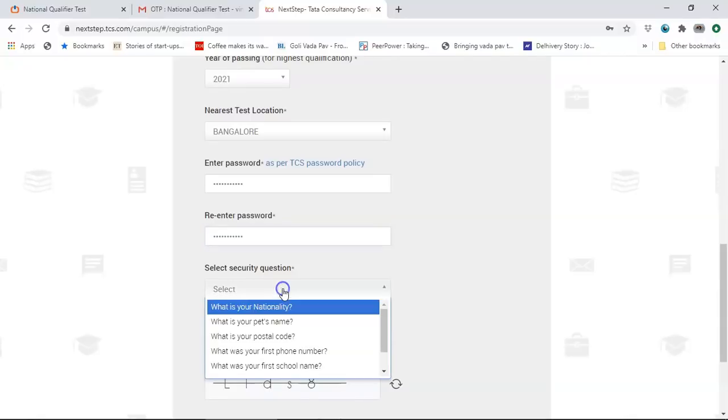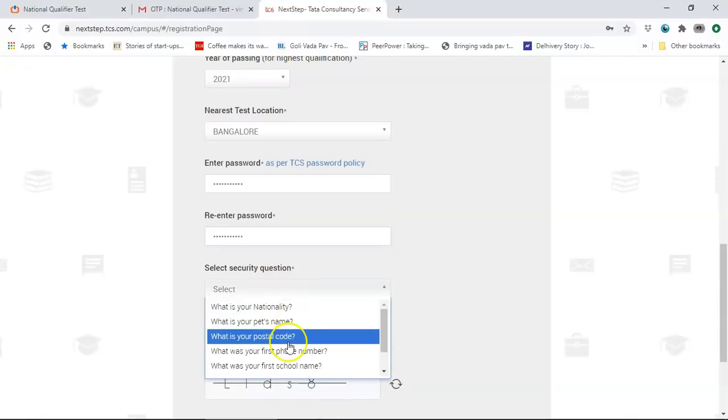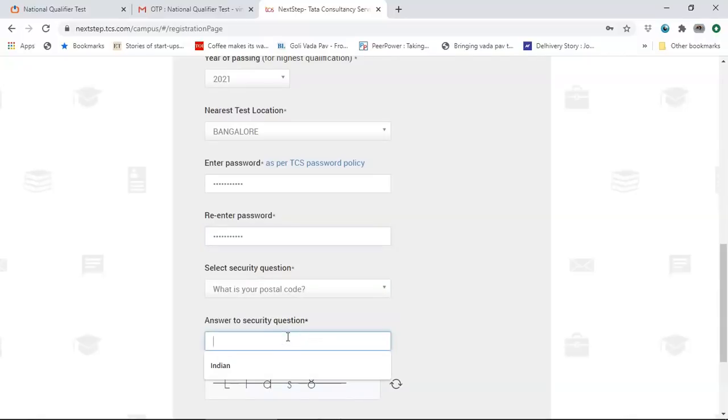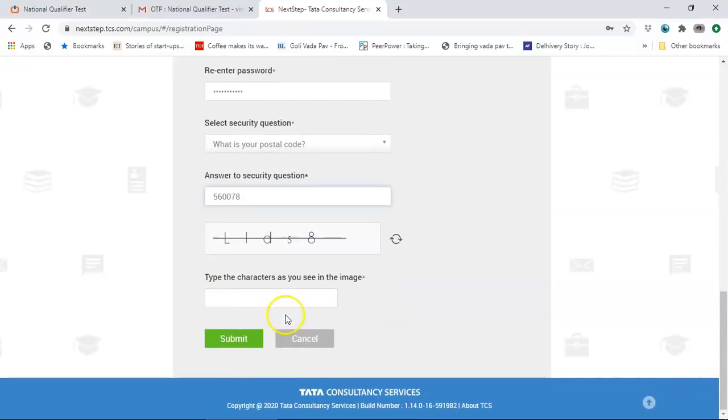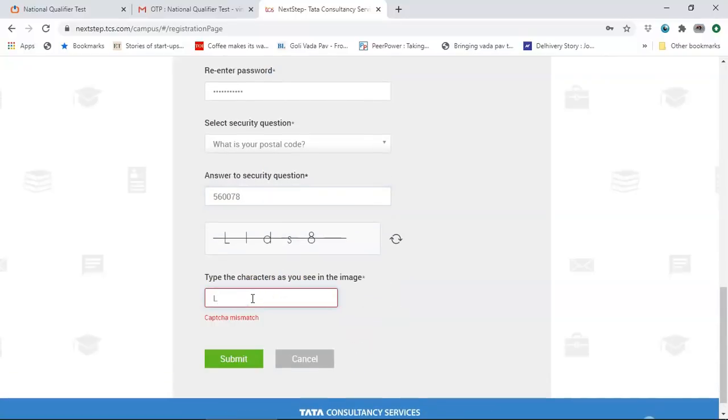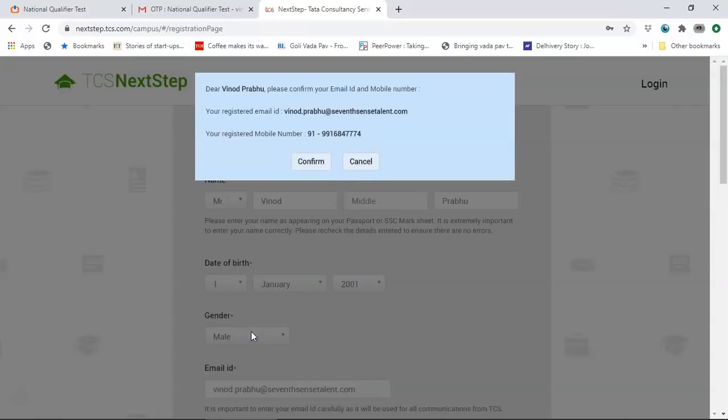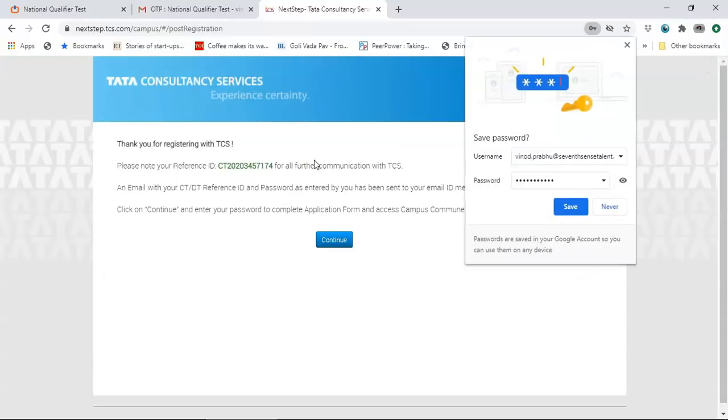Select the security question. Don't select the nationality. Enter your postal code, just for you to access, so that the forgot password is not used by anyone else. So that's done. Then enter the characters in uppercase again. That's done. CAPTCHA mismatch, so change the CAPTCHA, ERQRT. That's done. Click on submit. Confirm your email and the phone number. You click on confirm, and then registration.